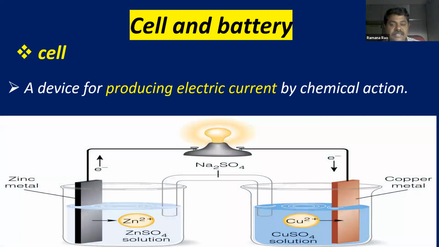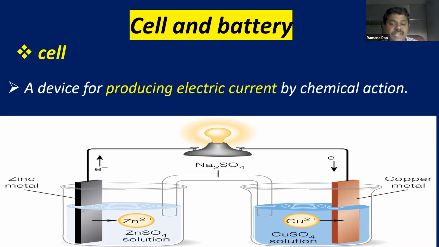You can see a cell here. You can see the electrolyte, cathode and anode. If cathode and anode are dipped inside an electrolyte, then electrolysis is going to take place and electrons are going to move from one plate to another plate, which leads to flow of charges. That you are already familiar with.